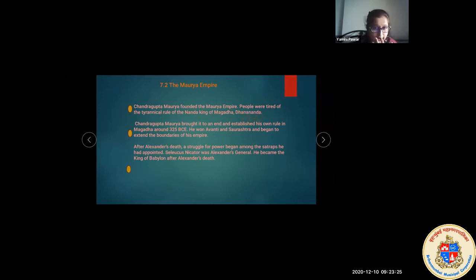Okay, there was the rule of Nanda, king of Magadha, the Dhana Nanda. Chandragupta Maurya, as we can see in the second point, brought it to an end and established his own rule in Magadha around 325 BC. Chandragupta Maurya ended all these things. He said that this is all wrong, and then he had a fight with the king. Then he started ruling Magadha.